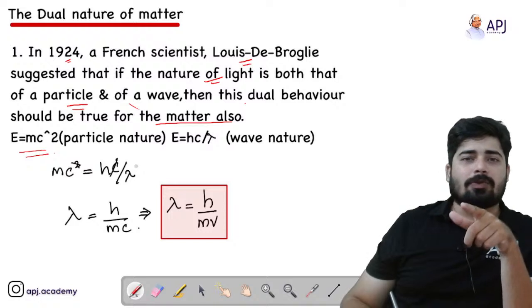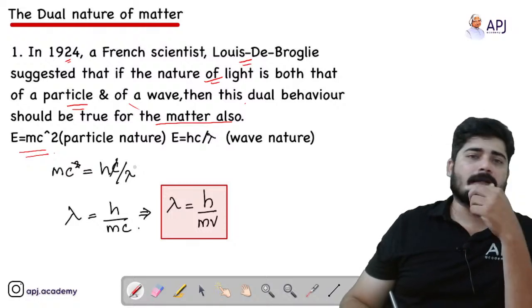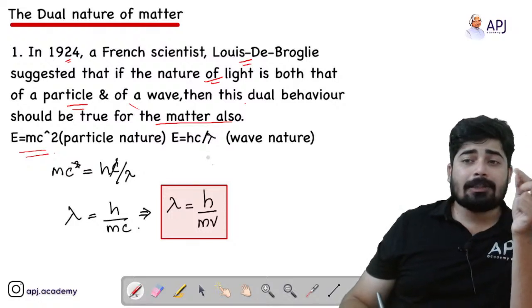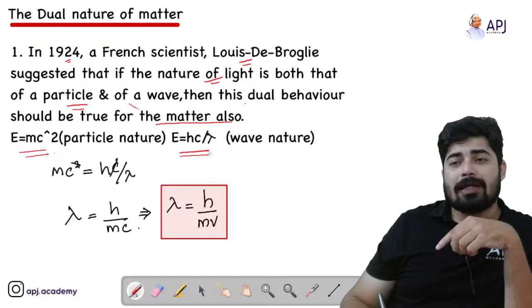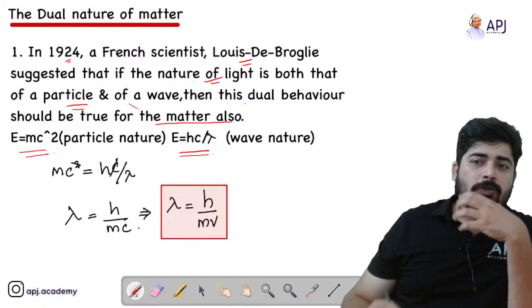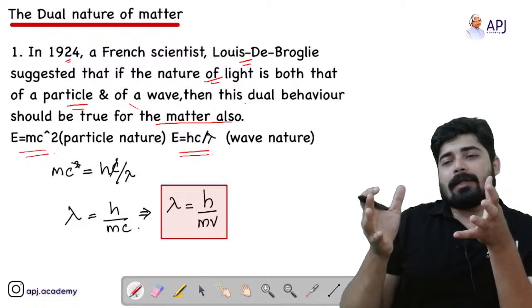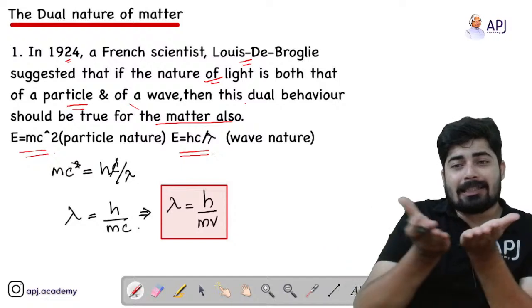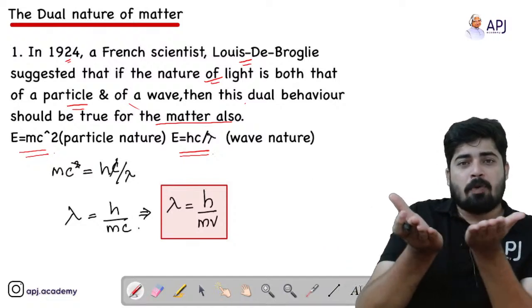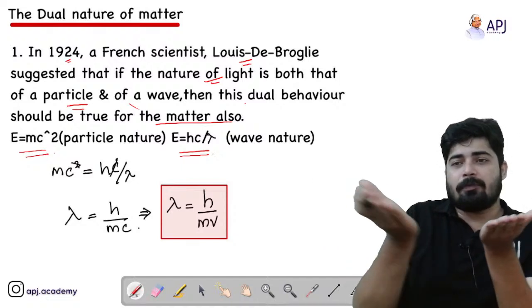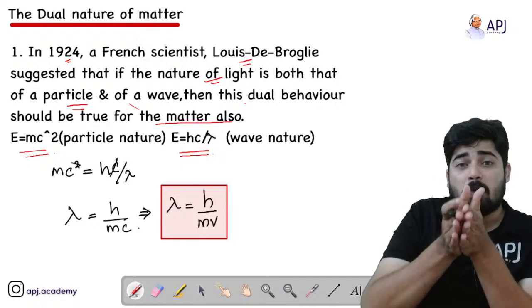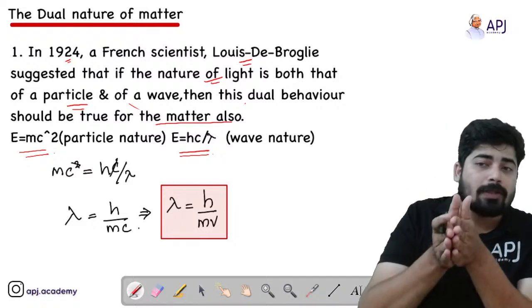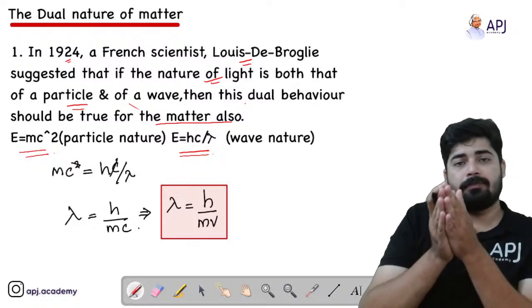And the energy of a wave is E equal to hc by lambda. If matter has particle as well as wave nature, then the two energies will be equal.